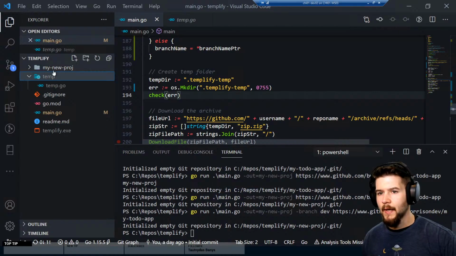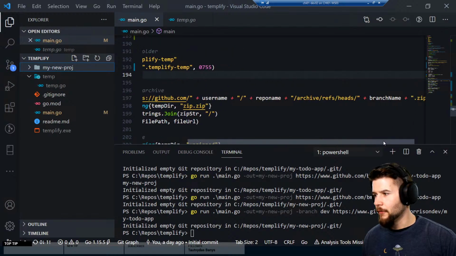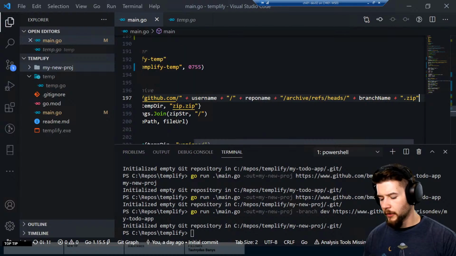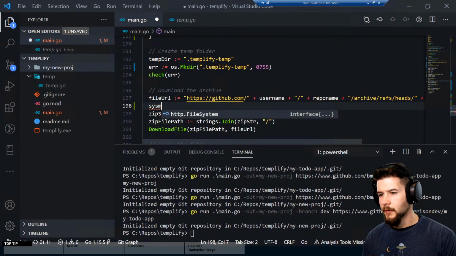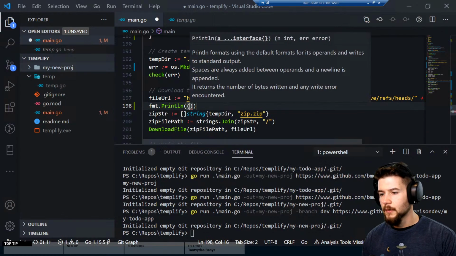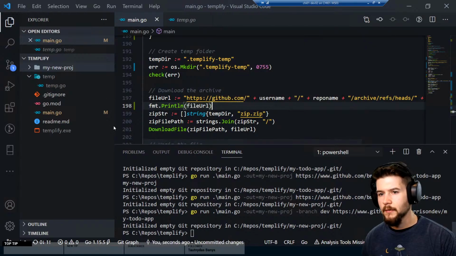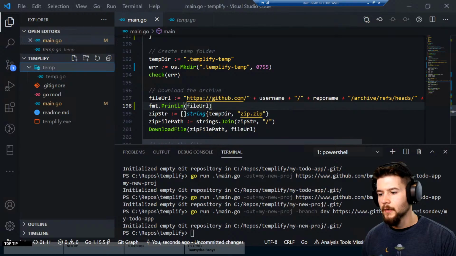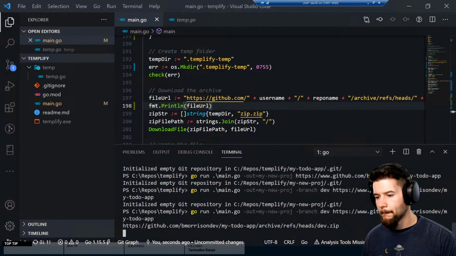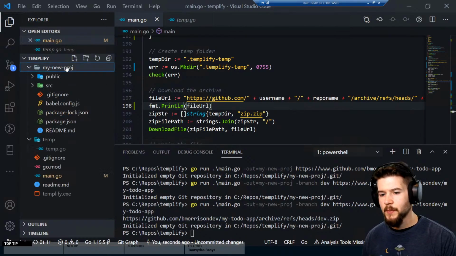Okay, so it did my new proj, but I actually don't have any idea how to check to see what this is supposed to be. Refs heads branch name. I guess we could also fmt.println the file URL. Let's do it like that. Save that, and let's try this one more time. Delete that. My to-do app. Yeah, so it downloaded dev.zip, not main.zip, which is what I would expect.